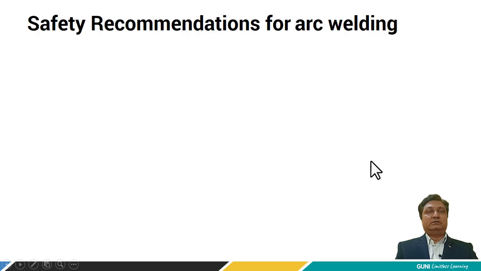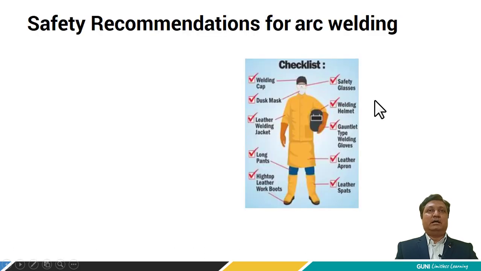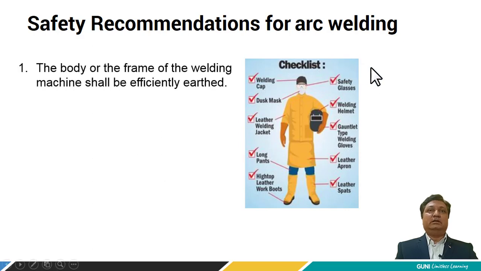Now let's see the various safety precautions for arc welding. First of all, the body or the frame of the welding machine shall be efficiently earthed. This is the checklist that we can check; if anything is left, we have to use this checklist so as to save ourselves.